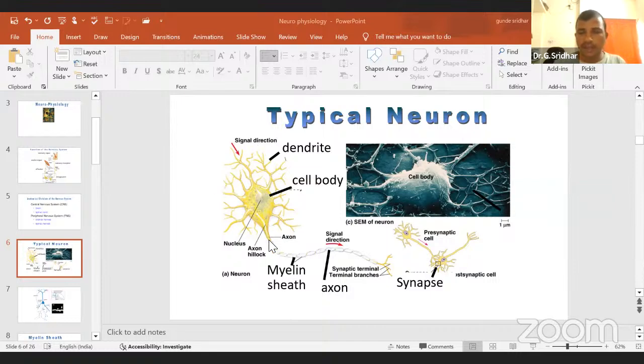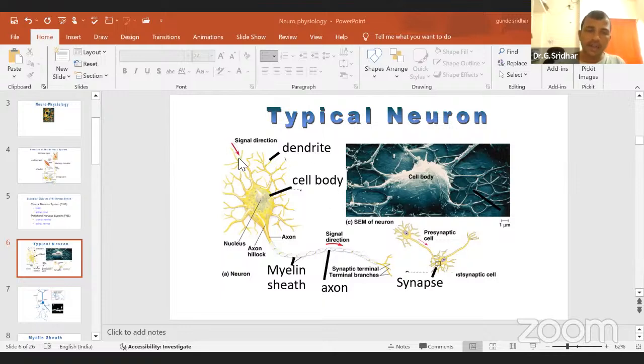Then coming to the last ending region, you can see the soma has many branches, but the axon has only one branch. But at the ending, it has different types of branches. This is called the synaptic terminal. You can also call it axonal dendrites. They will send the information to the adjacent neuron.